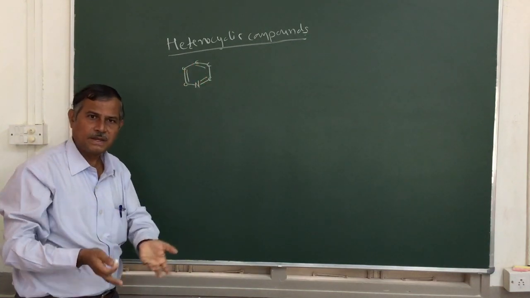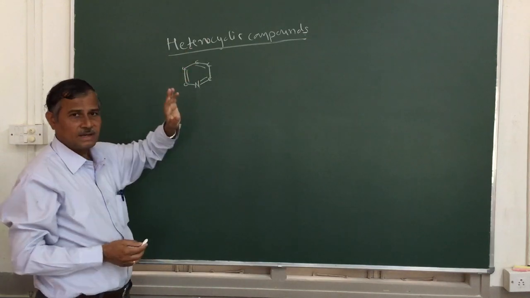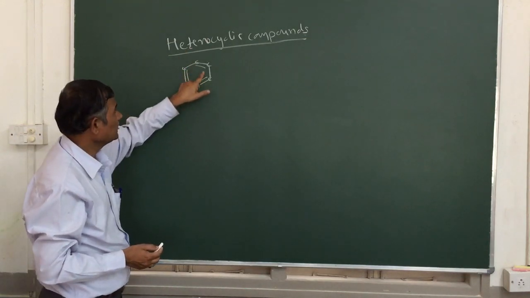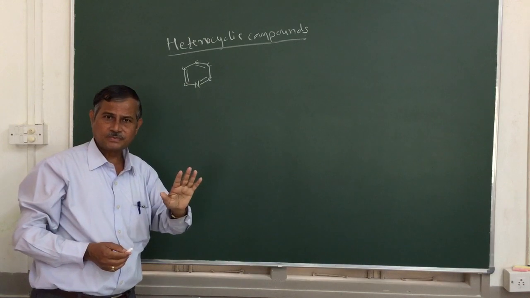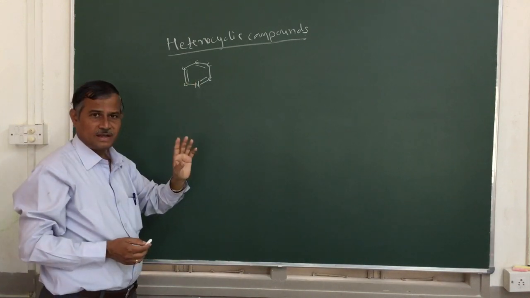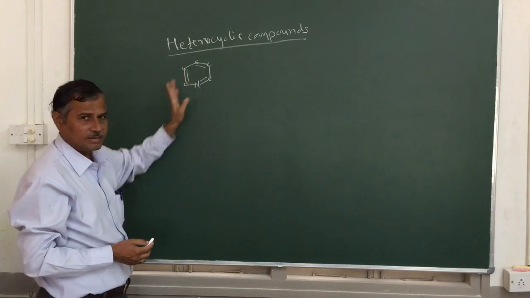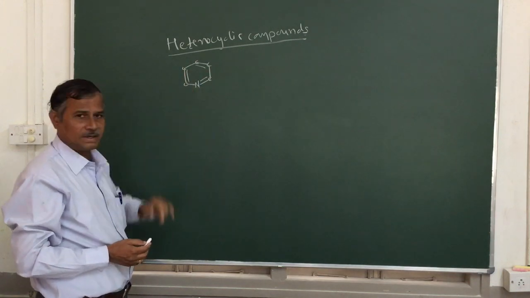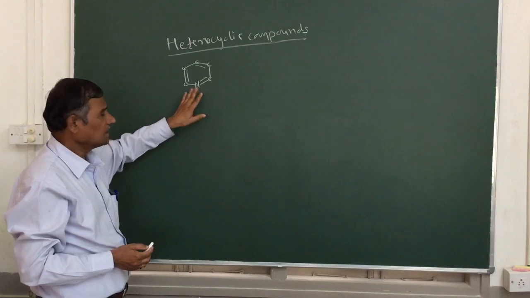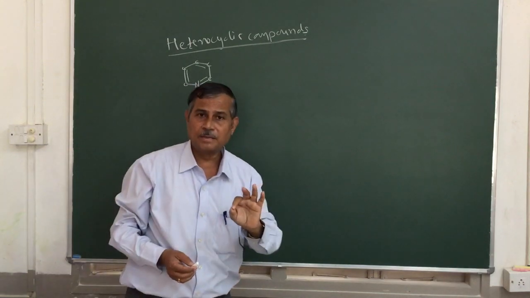Once again I will repeat the definition. Heterocyclic compounds are cyclic, so this must be cyclic in nature, and it should contain one atom other than carbon as a ring member. This is one of the examples, called pyridine.